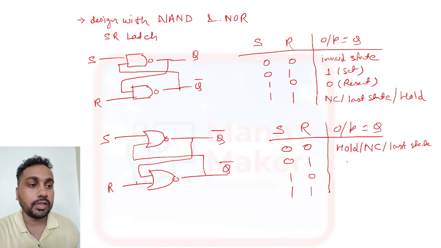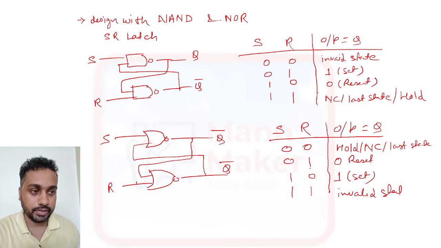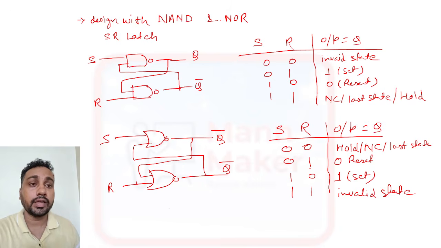And when it is 0 1, then it will be reset, meaning 0. And when 1 0, then it will be set. And when both are 1, then it will be an invalid state. This is the diagram and truth table for the SR latch.